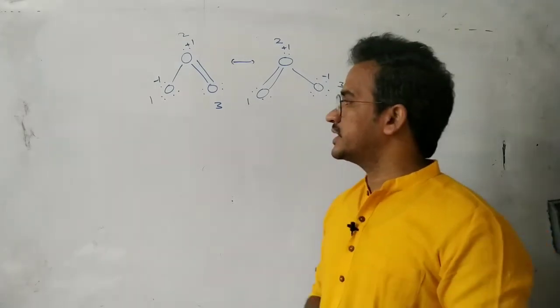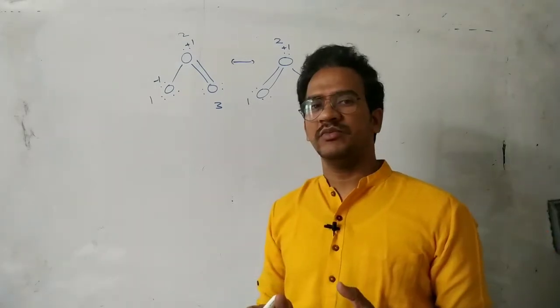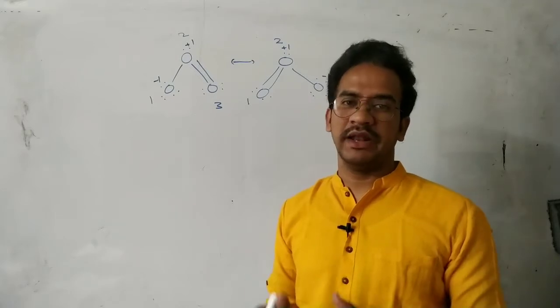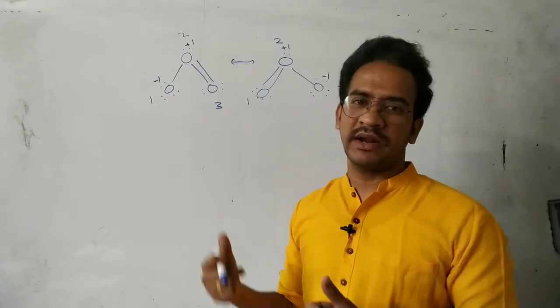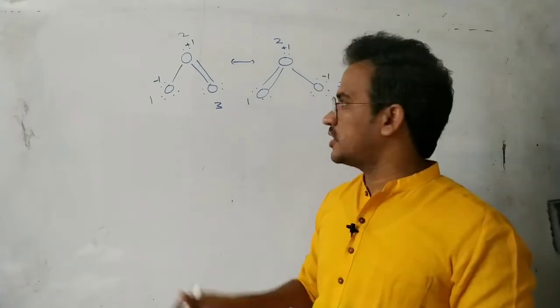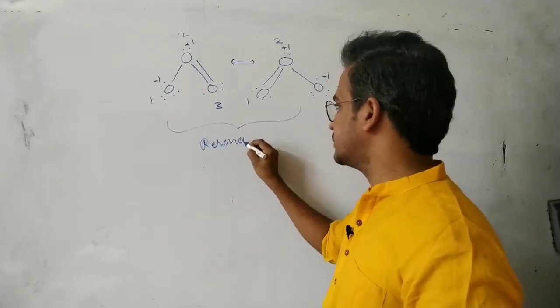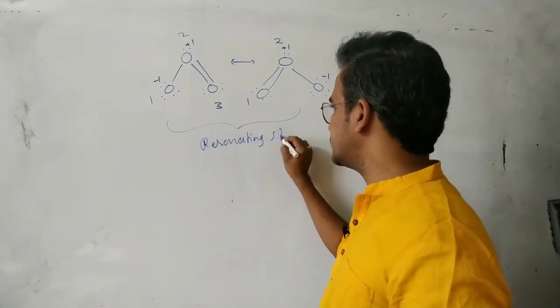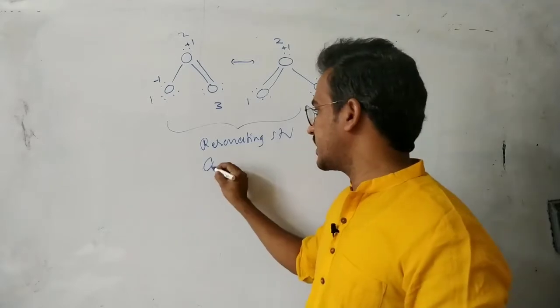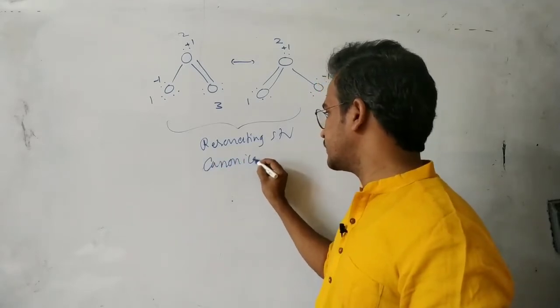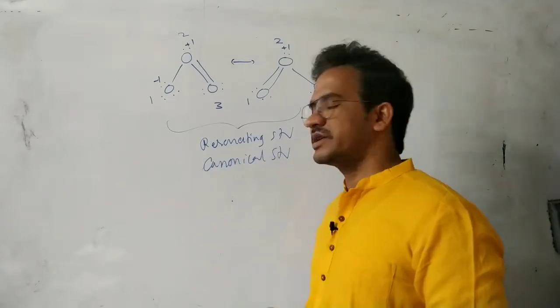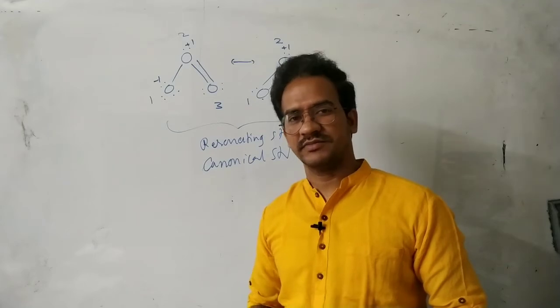So the possibility of more than one Lewis structure for any molecule or ion is called resonance, and those structures are called resonating structures or canonical structures.